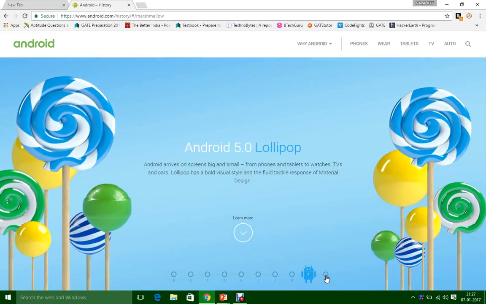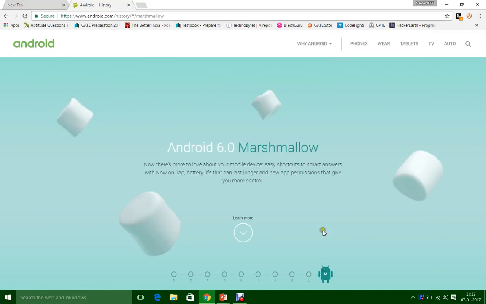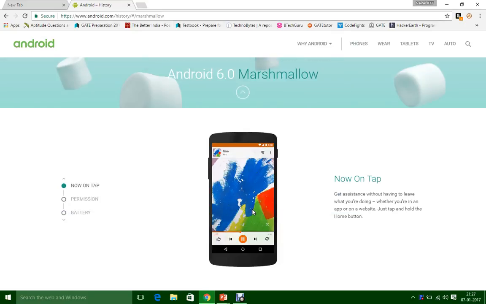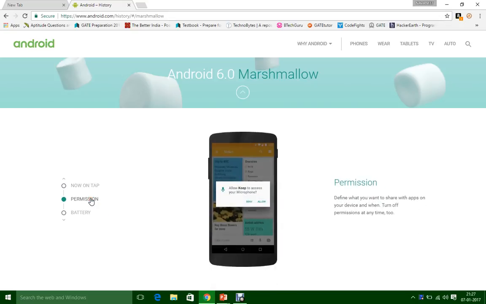Next we have Android 6.0 Marshmallow, the latest version of Android while recording this video. Now on Tap: just tap and hold the home button to get all assistance, like you can say it, and it will open Google navigation, play a song, etc. Permissions: you can turn permissions on and off for different apps.